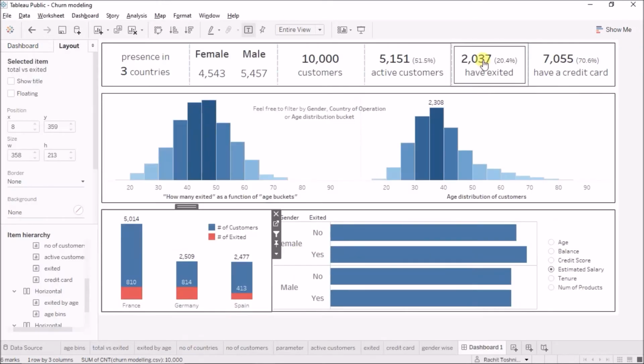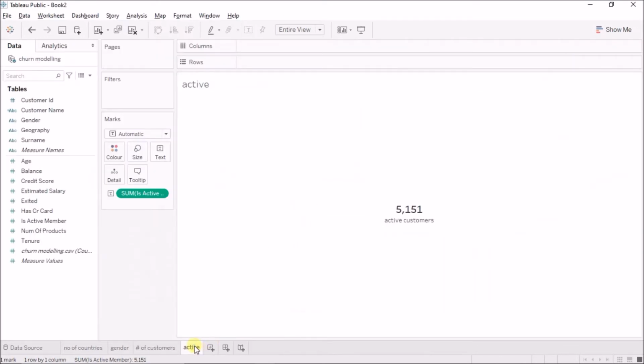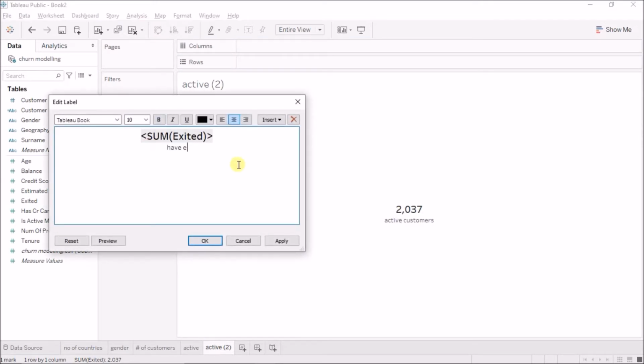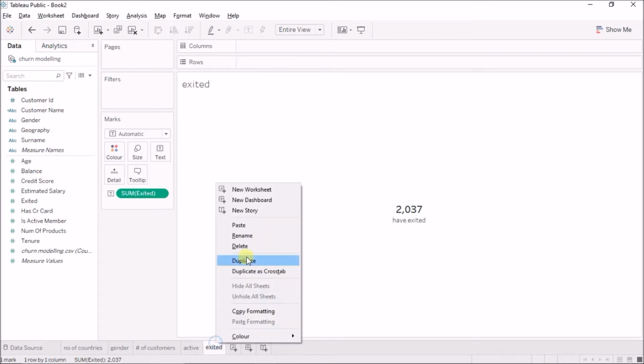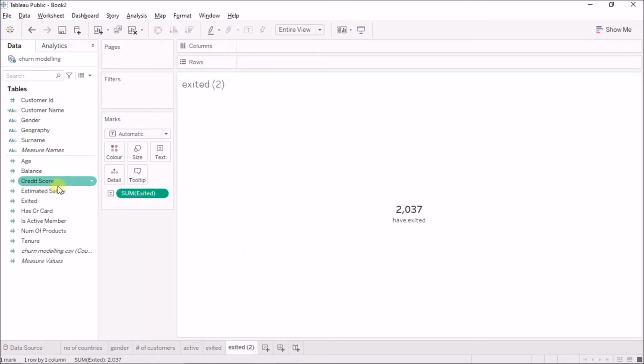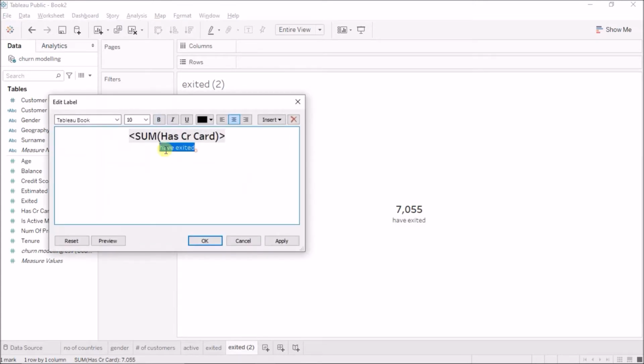Next, after active customers, it is how many have exited and how many have a credit card. So I'll just duplicate this again, and how many have exited, I'll just bring this here. So sum of exited is 2037. So these many have exited. Just rename this to exited, and again I'll duplicate this, and here the has credit card, even that is a 1 or a 0. So I'll just bring this here. So 7,055 have a credit card. I'll say have a credit card. Wonderful.